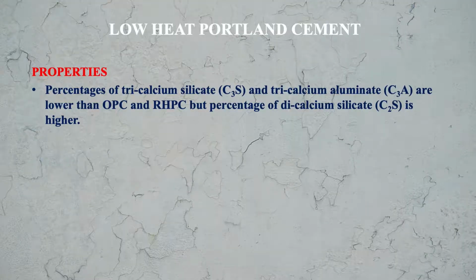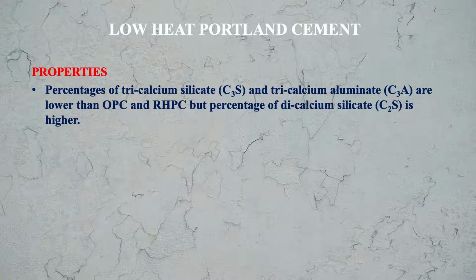In low heat Portland cement, the percentage of tricalcium silicate, that is C3S, and tricalcium aluminate, that is C3A, is lower than in the ordinary Portland cement and also the rapid hardening Portland cement.